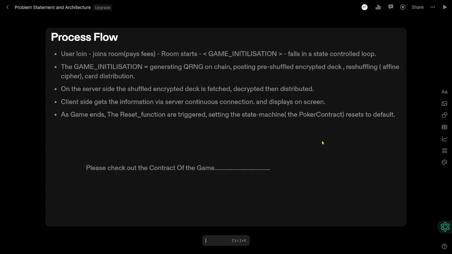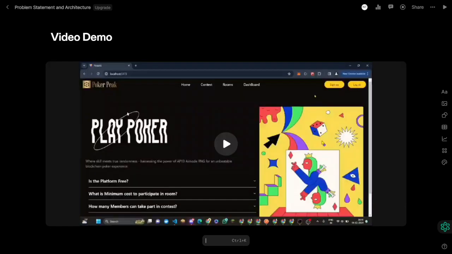Game initialization. This is where the initial logic of the game is introduced, like generating QRNG on chain, then shuffling of the deck, an encrypted deck, and reshuffling on the contract using an affine cipher, which uses the QRNG random number. Then the card distribution. On the server side, the shuffled deck is decrypted and transmitted to the users. On the client side, the user catches the information and updates the game. This is the video of gameplay.